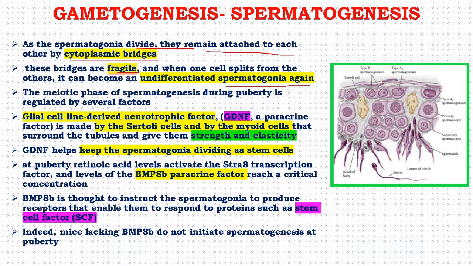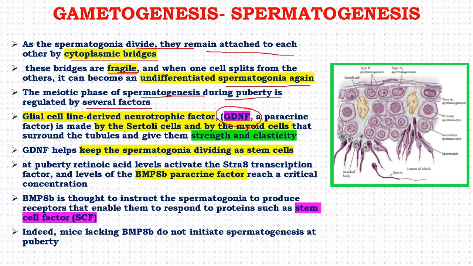The meiotic phase of spermatogenesis during puberty is regulated by several factors. This is the first and very important factor. It is known as GDNF, which is a paracrine factor, and it is known as glial cell line derived neurotrophic factor.